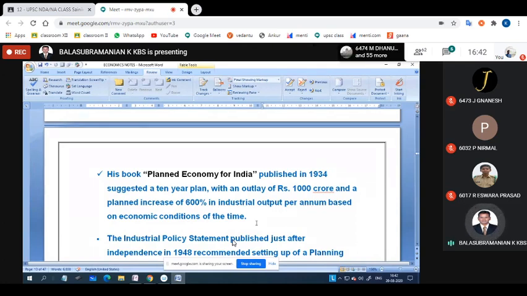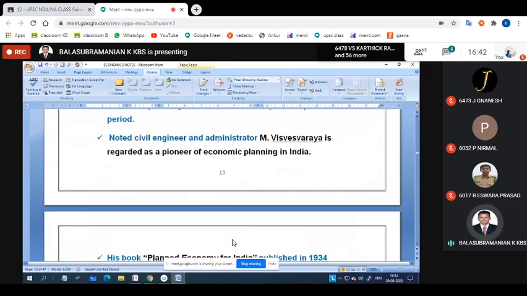Okay, during that tenure itself, he mentioned that within the 10-year plan, the country is going to achieve these outcomes. He mentioned that in the book Planned Economy for India. His name is Civil Engineer and Administrator M. Visvesvaraya, regarded as the pioneer of economic planning in India.